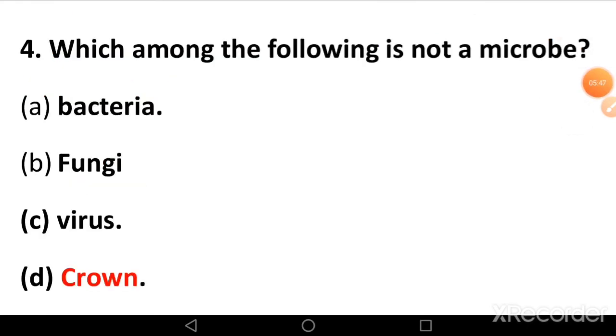Now fourth MCQ, which among the following is not a microbe? Option A bacteria, option B fungi, option C virus, and option D crown. Here option A, B and C are type of microbe, but option D crown is a part of tooth. So answer is D crown.